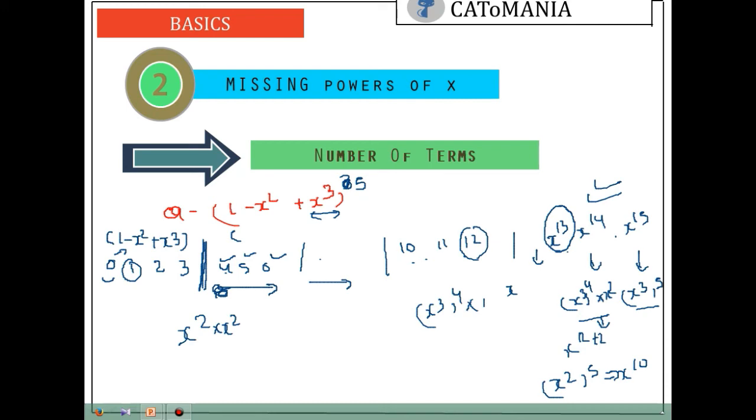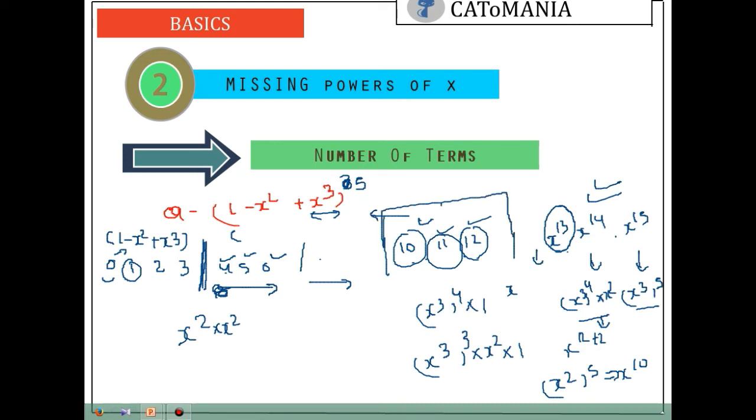So it is possible. Can we form the power 11? Yes, we can form. Can we form power 10? Yes, we can form. It is like this. So all the terms are continuous in this bracket. So we don't need to check the further brackets. We are good in this bracket itself.